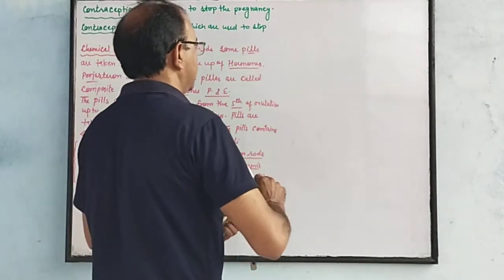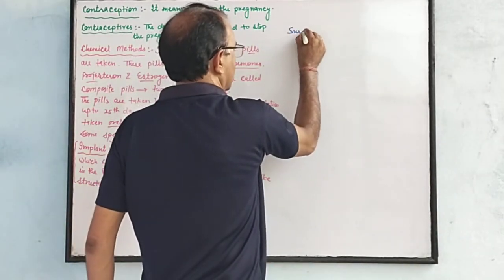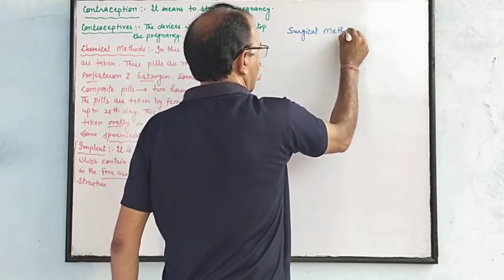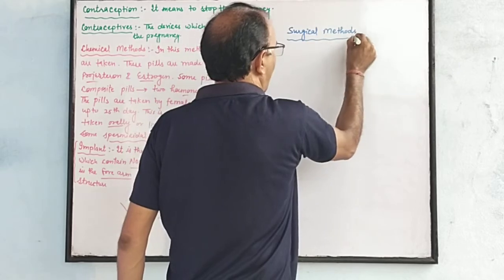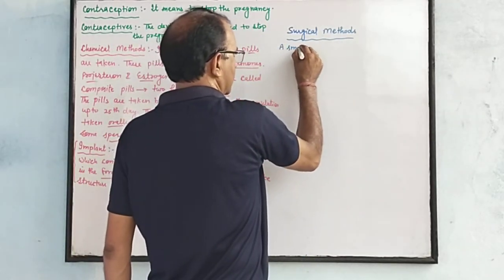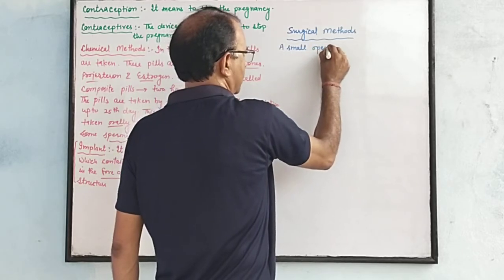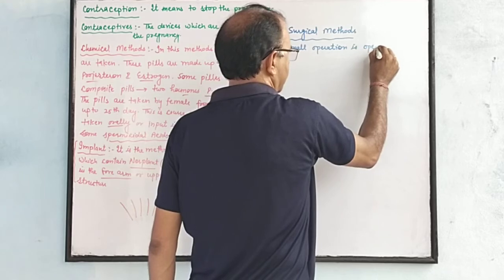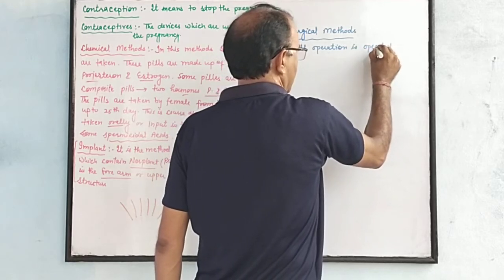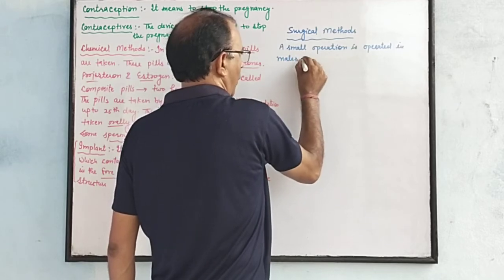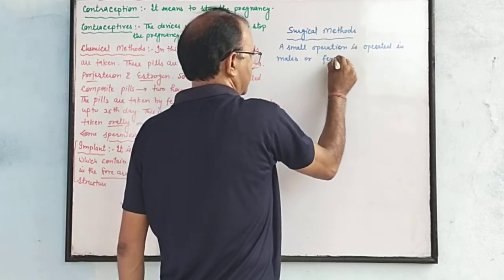Surgical method. In this method, a small operation is performed in male or females.